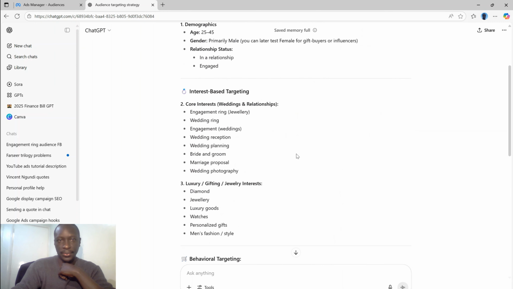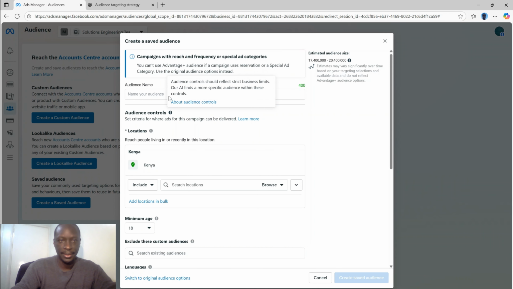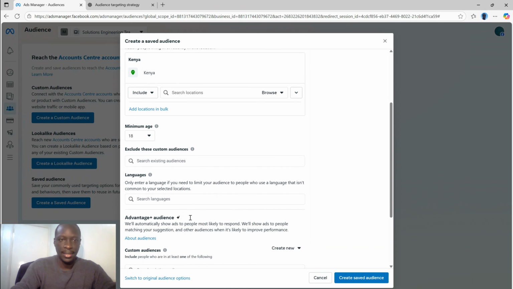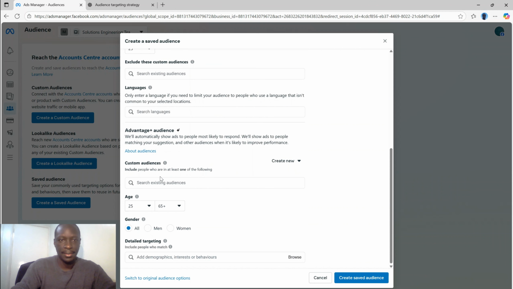Right, so then we come to Meta and write the audience name, engagement rings. The minimum age we're going to change to 25. Right, so age 25 is good.